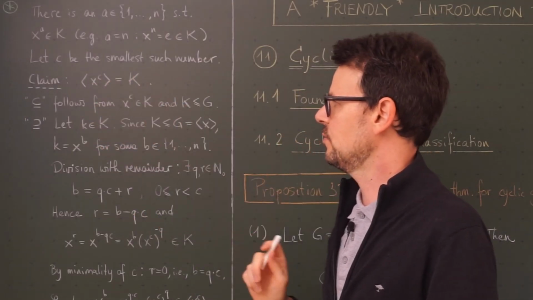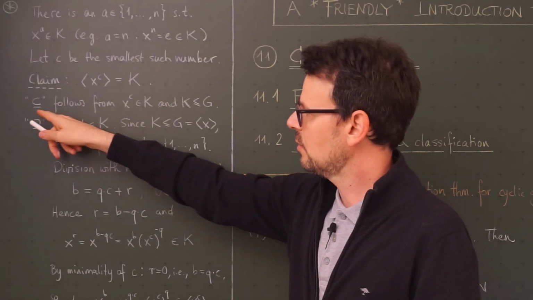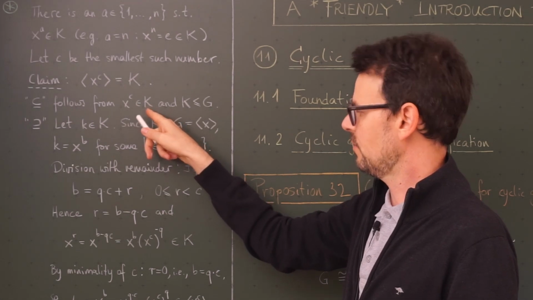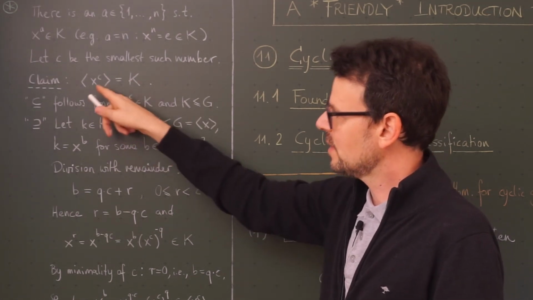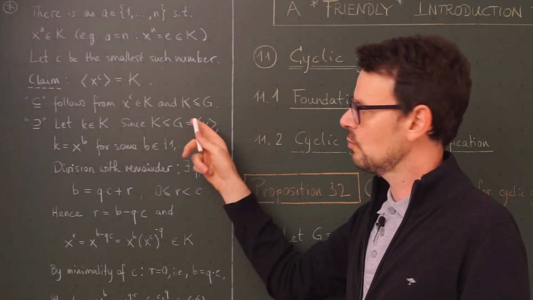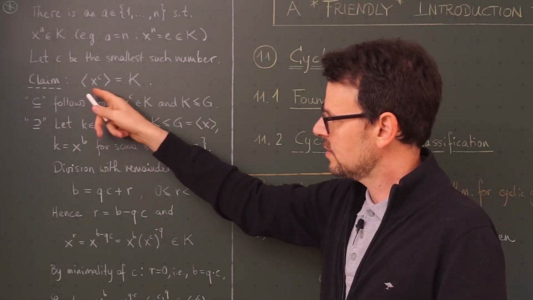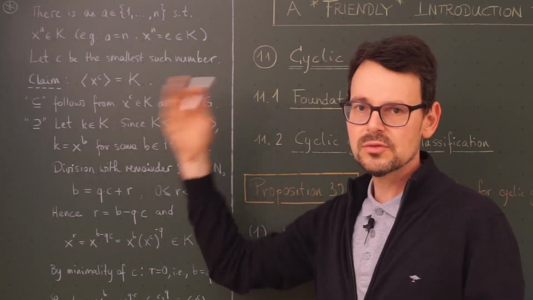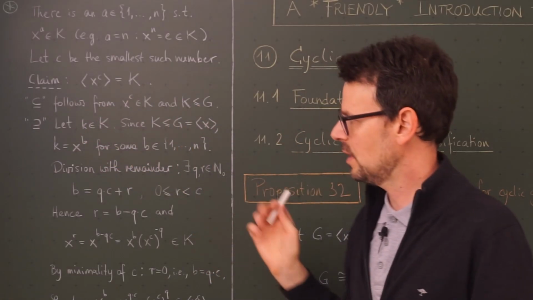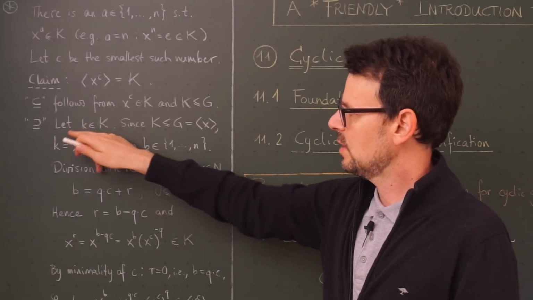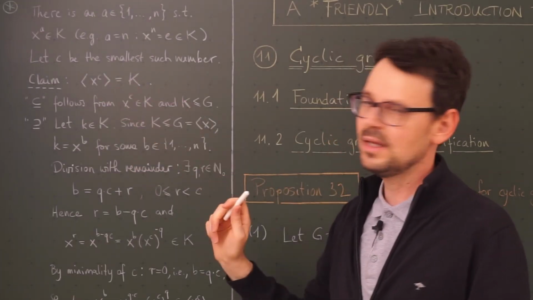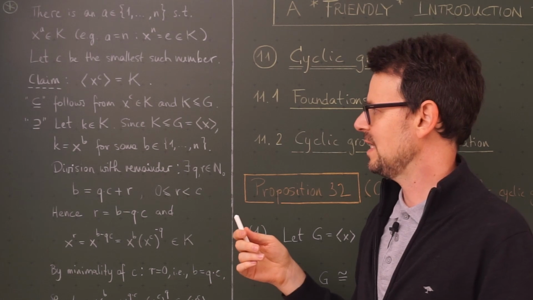So we prove that these two sets are the same. This inclusion follows easily because x to the z is an element of K, and then also the subgroup generated by this element must lie in K, because K is a subgroup, and this subgroup generated by this element is the smallest subgroup that contains x to the z. So this here is pretty clear. The other direction is harder. So we take any element, small k in capital K, and must show that it lies in here, so that it is a power of x to the z.